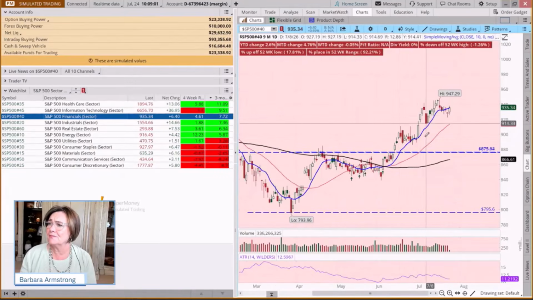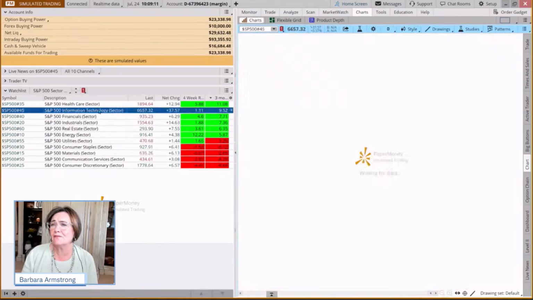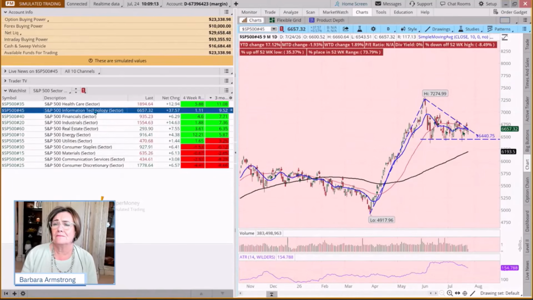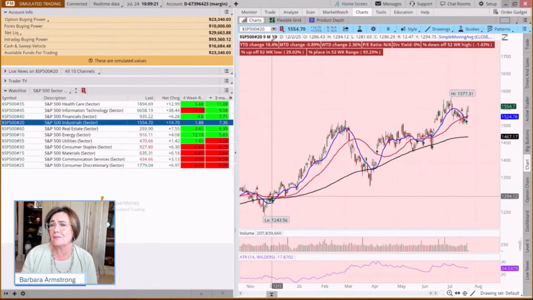Some might say a bit of a bull flag type pattern looks like it's setting up on the chart, but it's up nicely today. And industrials, you'll notice financials up a modest 2.5%. Technology is year to date up 17%. Healthcare up 5%. But industrials are up 18%. They've actually been the strongest sector year to date.